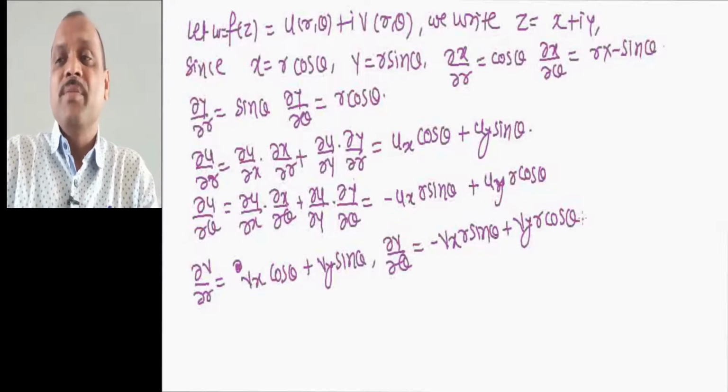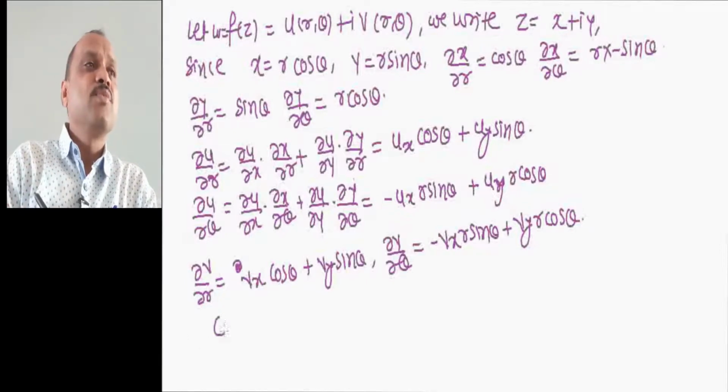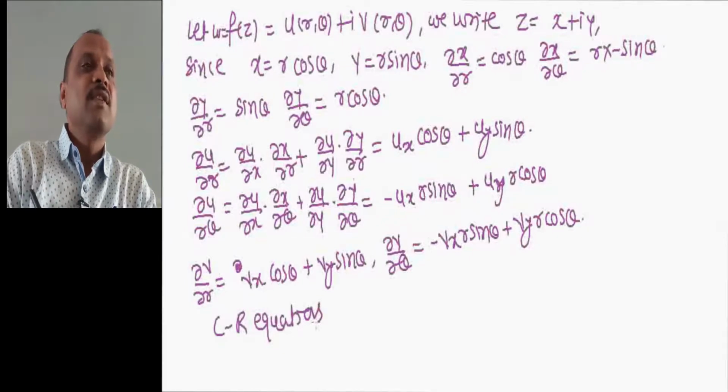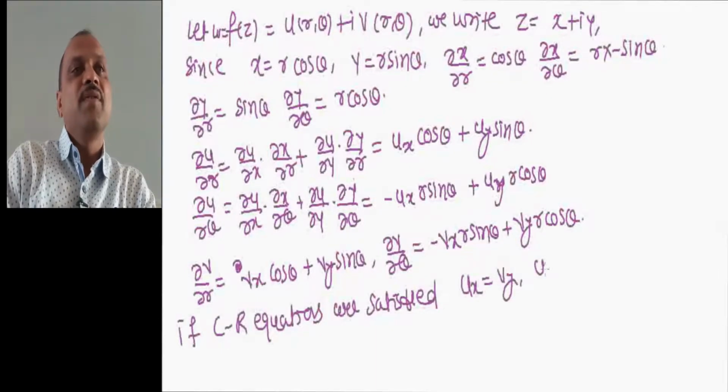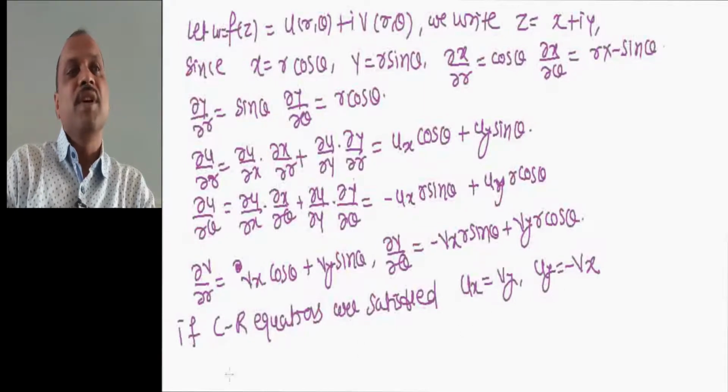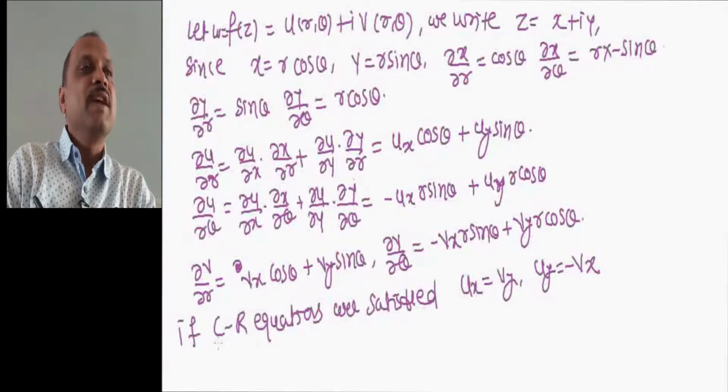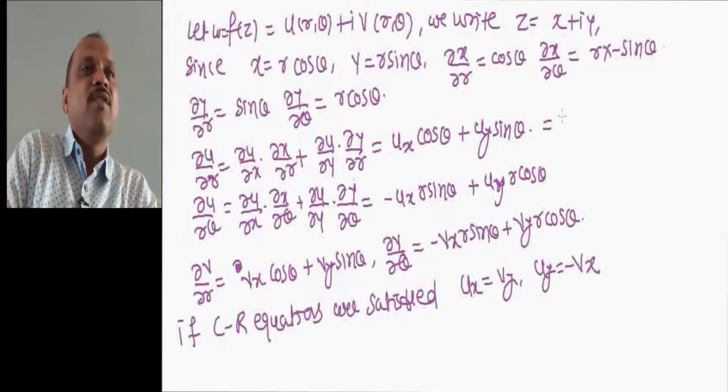Now suppose that the Cauchy-Riemann equations are satisfied. Then ux equal to vy and uy equal to minus vx. Okay. Then this is the value of ur, this is the value of u theta.